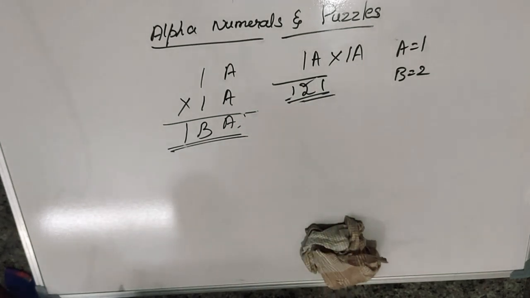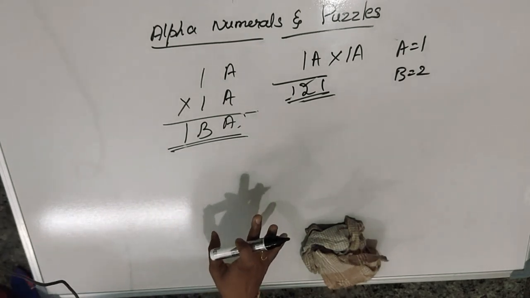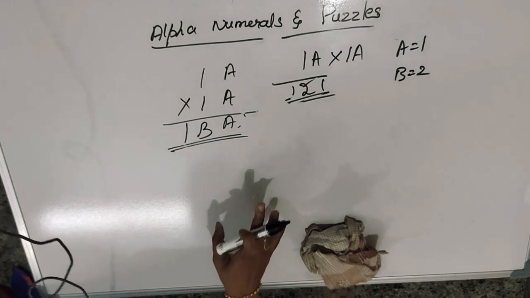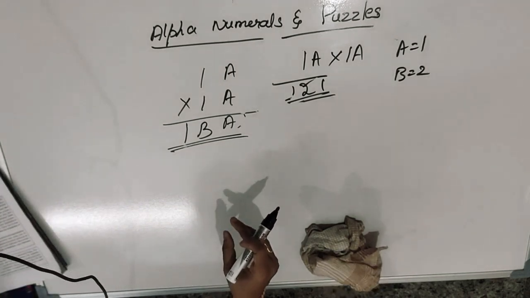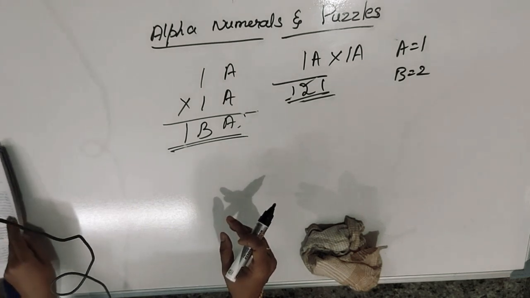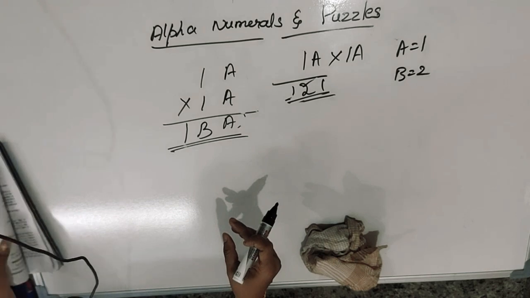So this is the method, dear students. These questions you have to think and write. Trial and error method means you have to try, and you will get one answer. So you refer to the reader also. There are many such questions solved in the reader, so refer to it.